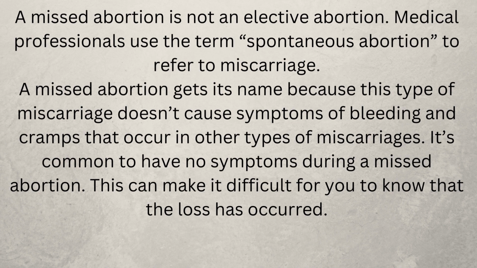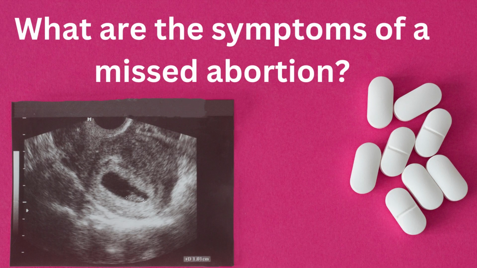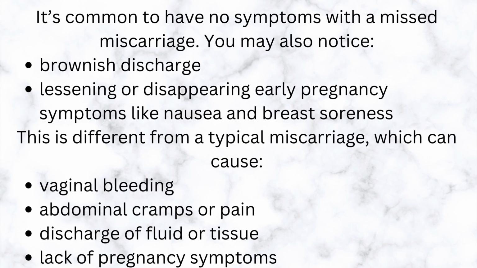It's common to have no symptoms during a missed abortion. This can make it difficult for you to know that the loss has occurred. What are the symptoms of a missed abortion? It's common to have no symptoms with a missed miscarriage. You may also notice brownish discharge, lessening or disappearing early pregnancy symptoms like nausea and breast soreness. This is different from a typical miscarriage, which can cause vaginal bleeding, abdominal cramps or pain, and discharge of fluid or tissue. Lack of pregnancy symptoms.